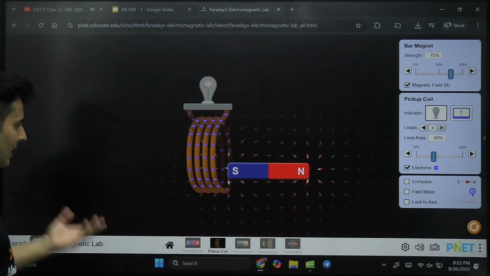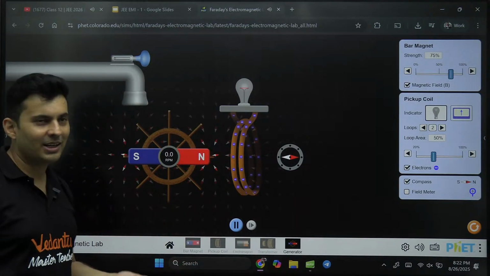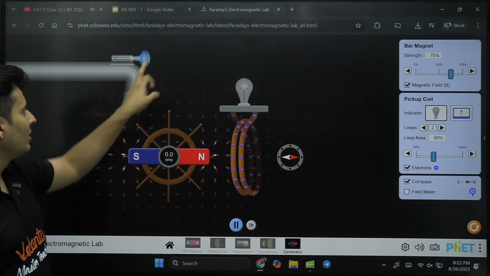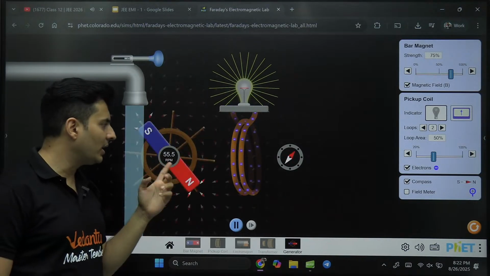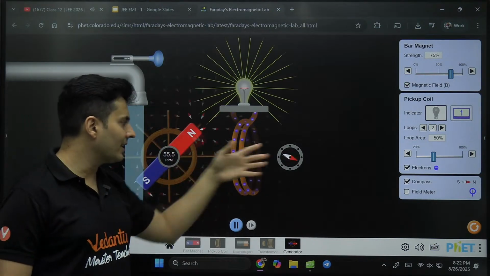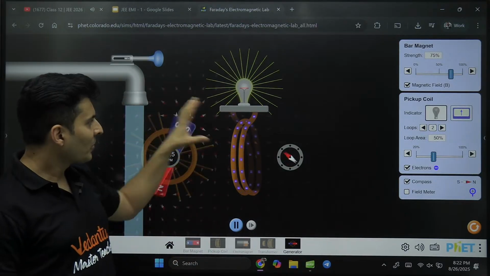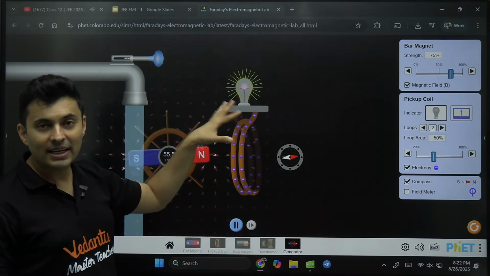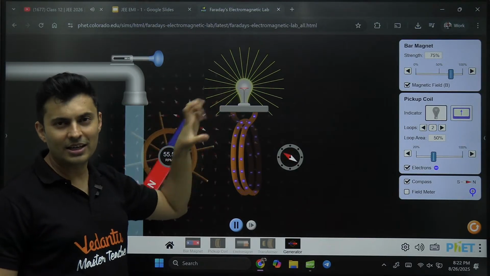So this is again EMI. You can also see the principle of working of a generator now. If there is a tap, you start the water, the magnet will start rotating. As the magnet rotates, the flux through this coil will change. Once the flux will increase, once it will decrease, thereby producing this fluctuating effect of EMI, and the bulb is glowing and turning off and on continuously.